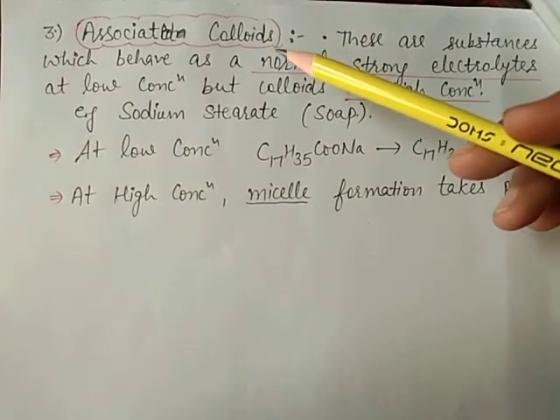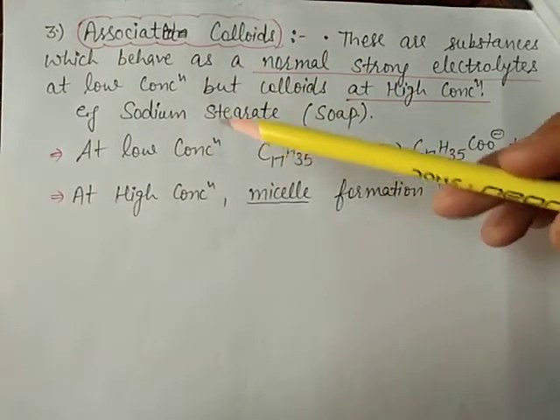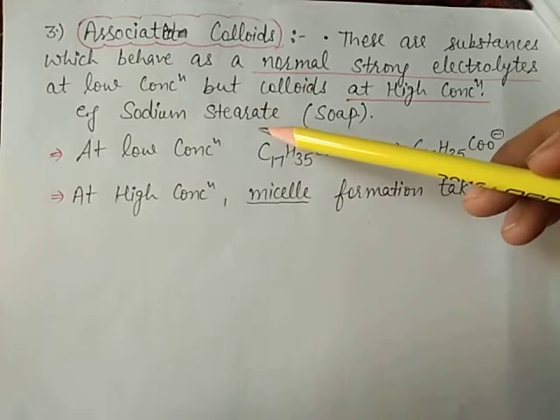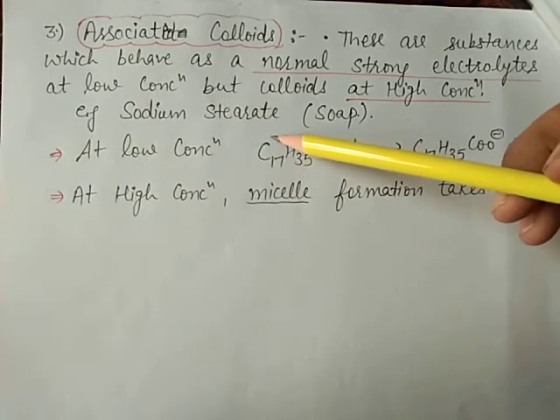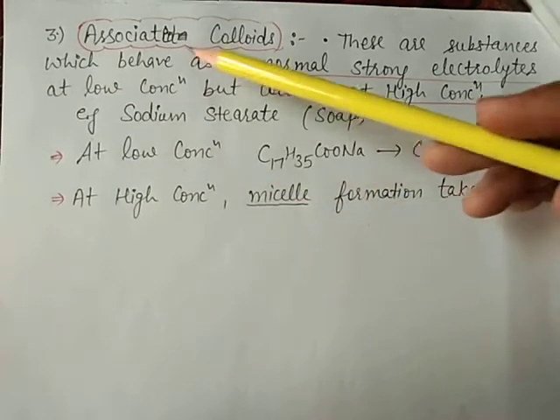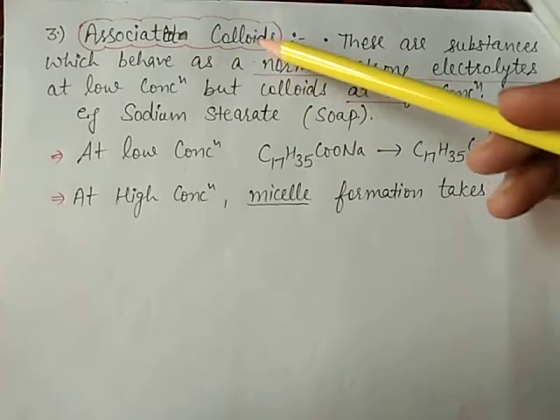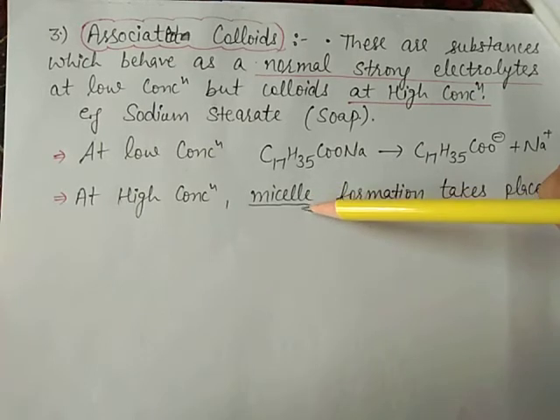Now the third type is associated colloids. Means first is multimolecular colloids, second is macromolecular, which depends on the size, and third is associated colloids. It is also called micelle formation.